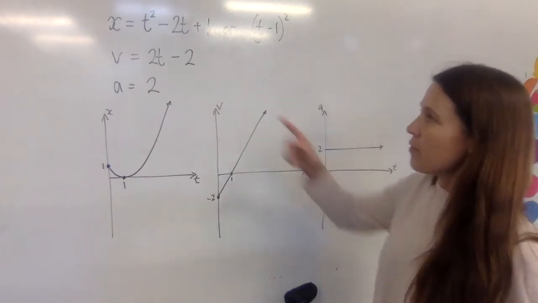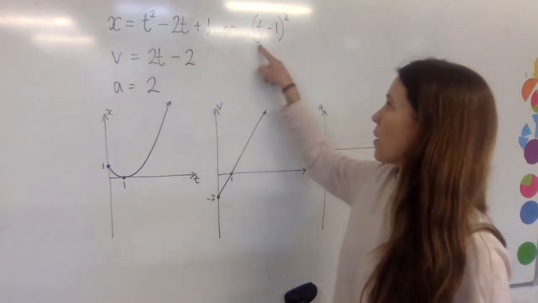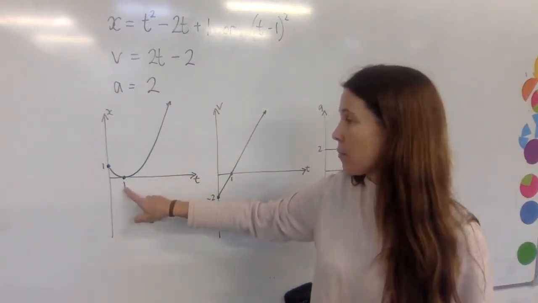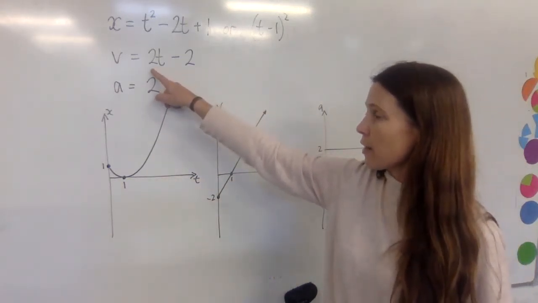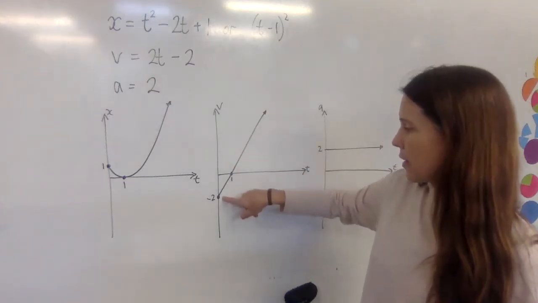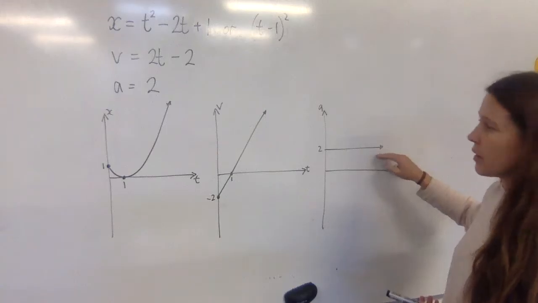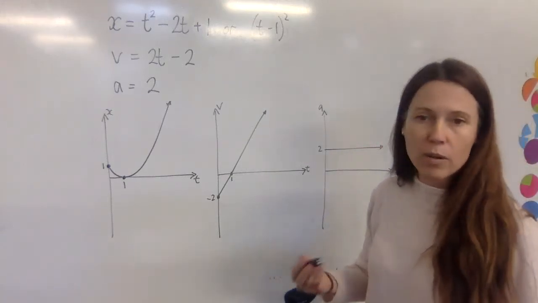Now, I've just used my graphing skills here to graph a parabola. This is a basic parabola that's just been moved to the right 1 step. And this is a straight line with a gradient of 2 and a vertical intercept of -2. And this is a horizontal line going across at a equals 2. So they're quite simple to graph.